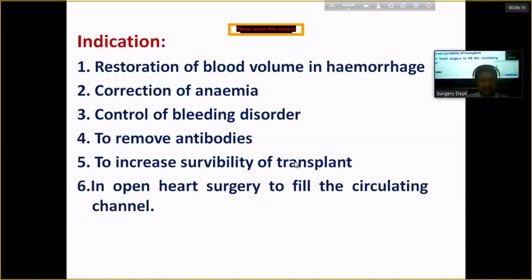In open heart surgery, sometimes it is needed to fill the circulating channel to continue the function of the heart-lung machine. So these are the common indications for blood transfusion: restoration of the blood volume in hemorrhage, correction of anemia, control of bleeding disorder, to remove antibodies, to increase survivability of the transplant, and in open heart surgery to fill the circulating channel.